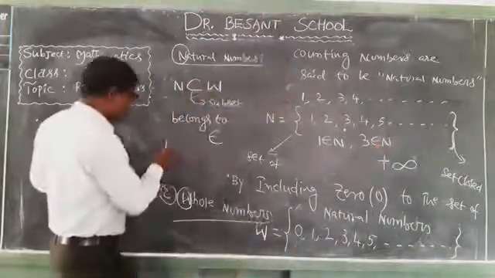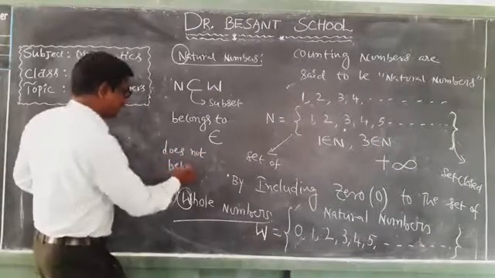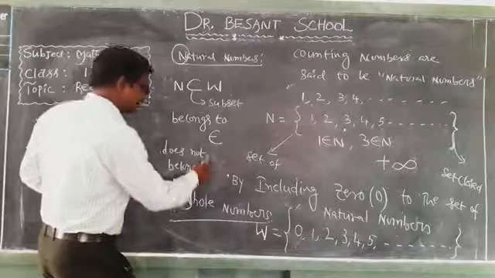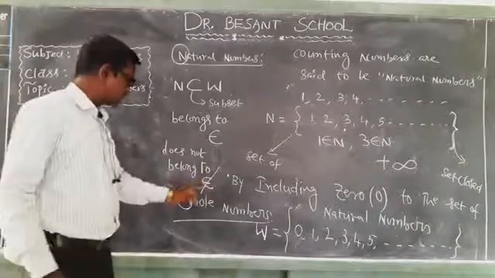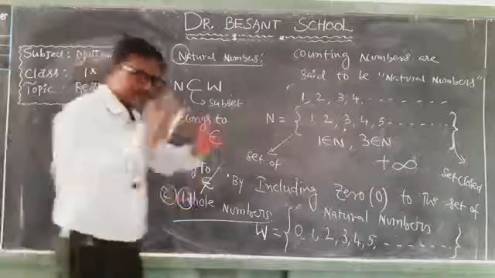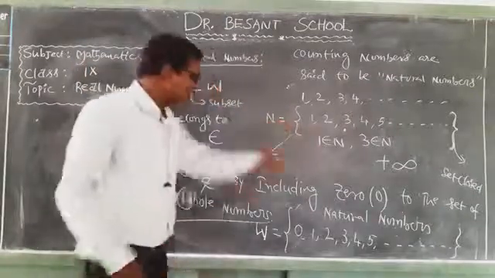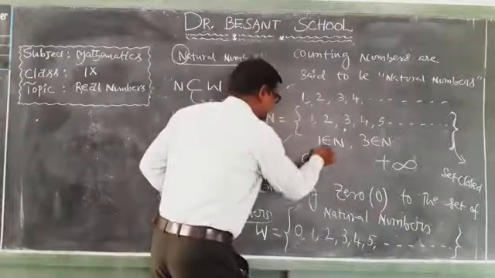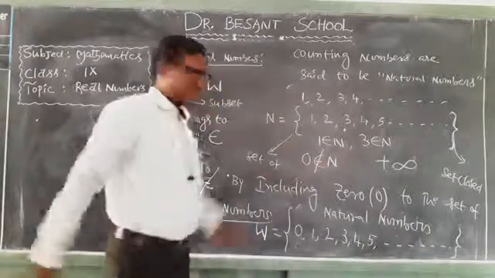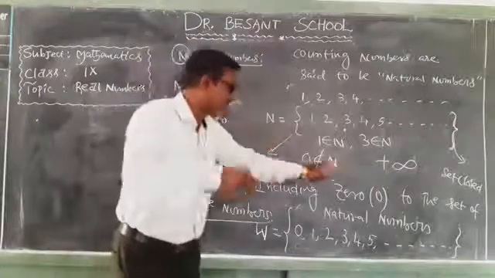Now see this symbol, does not belong to. Let me explain, there is no 0 in the set of natural numbers. So we write it as 0 does not belong to N.